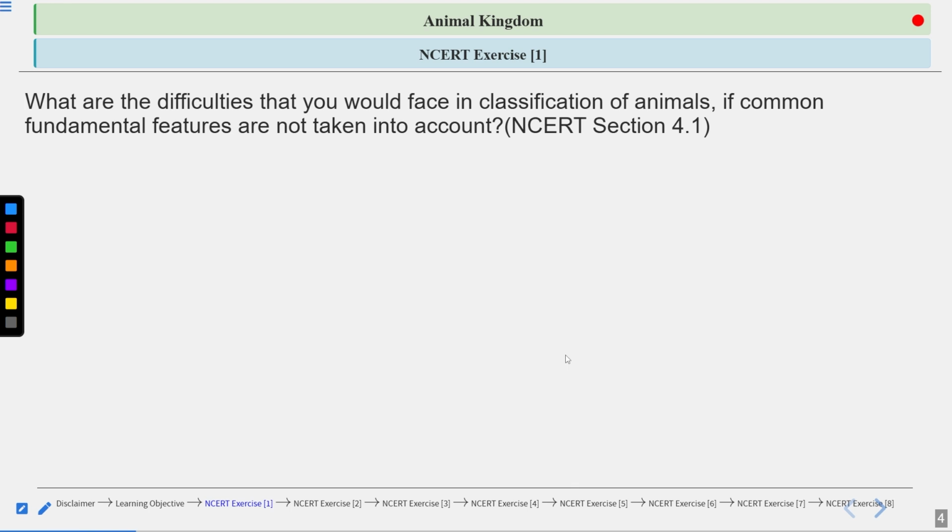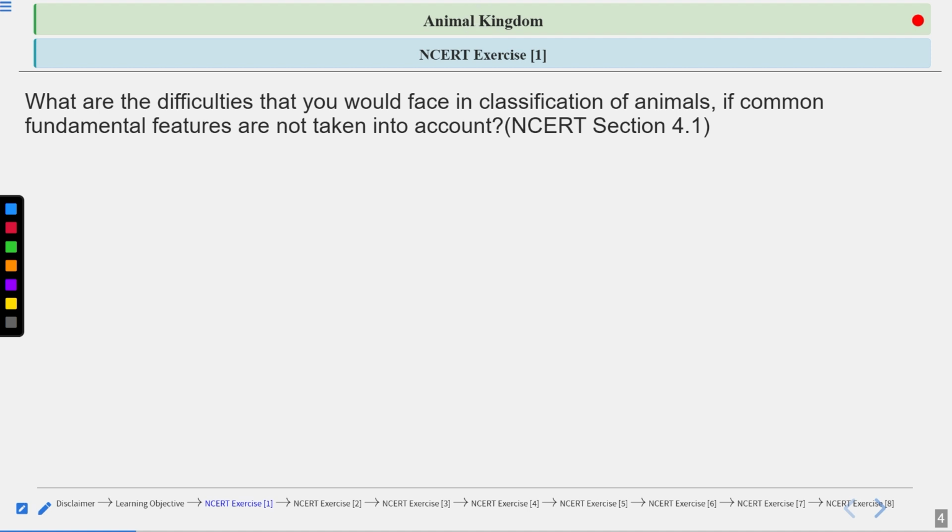So in that respect, the first question is: what are the difficulties that you would face in classification of animals if common fundamental features are not taken into account? So they are talking about the fundamental features.